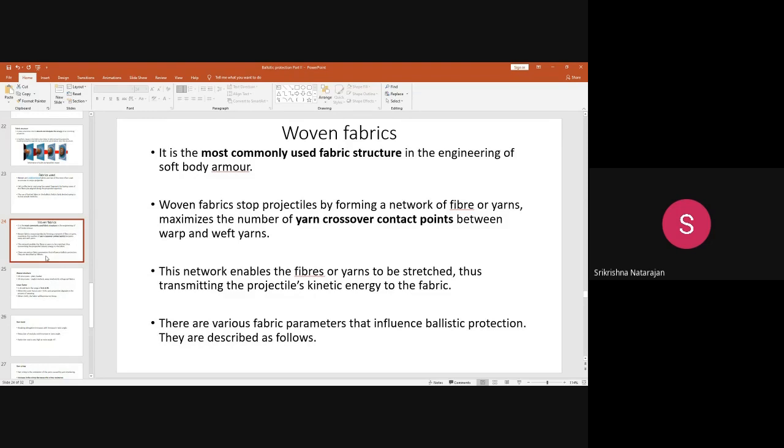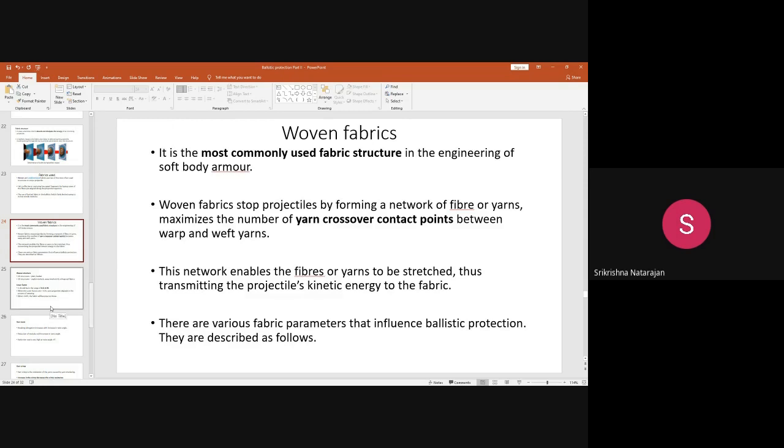So it forms a good network. This network enables the fibers or yarns to be stretched, so that when the projectile strikes with a higher kinetic energy, the fabric can easily absorb the kinetic energy and dissipate it throughout the fabric surface.